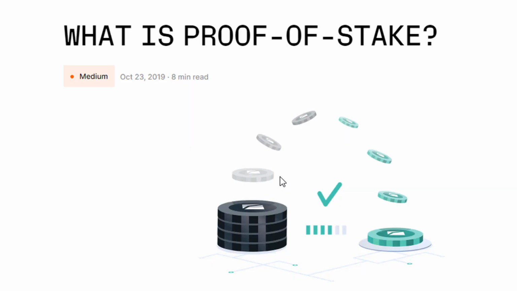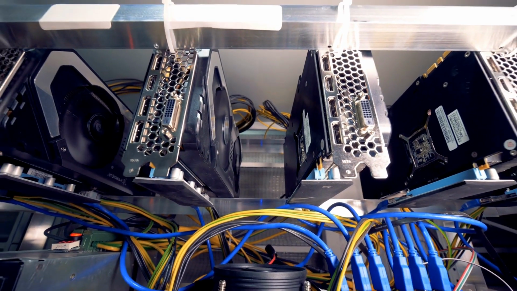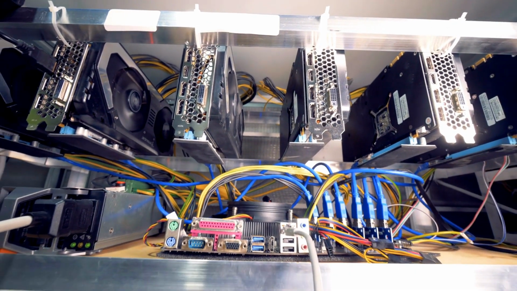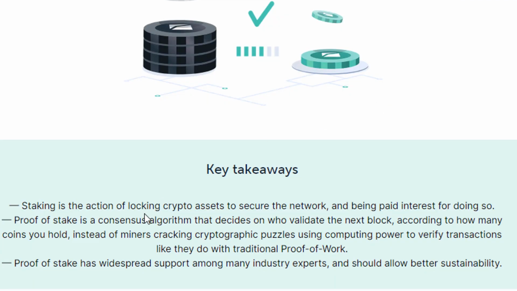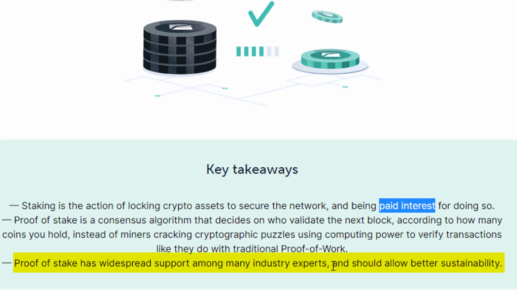And for those of you that need a quick update on what staking is, it's part of the consensus algorithm of proof of stake. So with Bitcoin, you have proof of work, where you need expensive hardware in order to solve these hard puzzles, whereas with proof of stake, you lock your crypto assets, and this is known as staking, in order to secure the network as well as verify transactions. In doing so, you get paid interest, and those are the rewards that we're talking about, and proof of stake is often considered more sustainable for the long term.